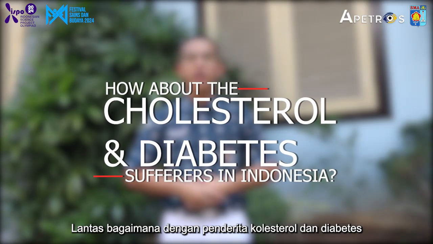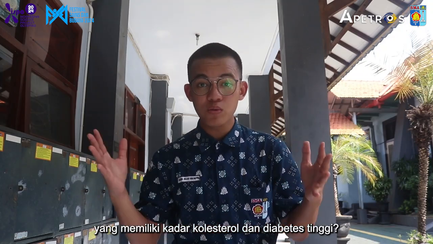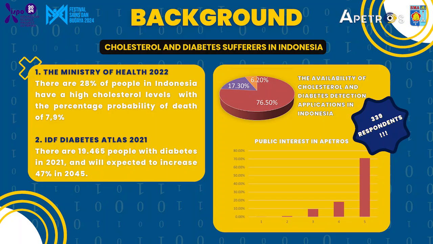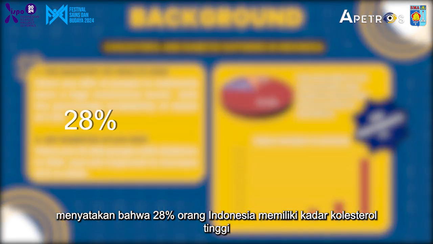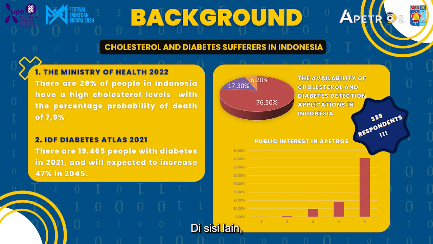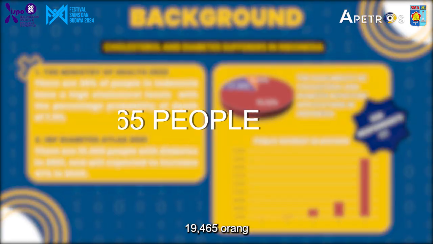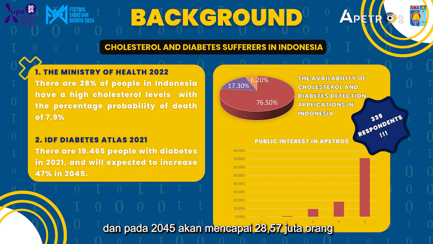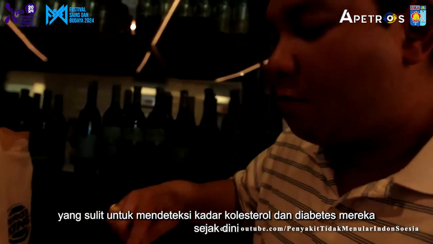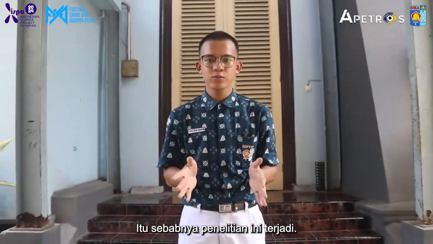So, how about the cholesterol and diabetes sufferers in Indonesia? Are there a lot of people in Indonesia who have cholesterol and diabetes too? Unfortunately, yes. According to data from the Ministry of Health, 28% of Indonesians have high cholesterol levels, with a 7.9% probability of death. On the other hand, according to the International Diabetes Federation, the number of diabetes sufferers in Indonesia in 2021 was 19,465 people, and in 2045 will reach 28.57 million, 47% greater than 2021. This condition is due to Indonesian people finding it hard to detect their cholesterol levels early because of high cost and inconvenient treatment. That's why this is happening.